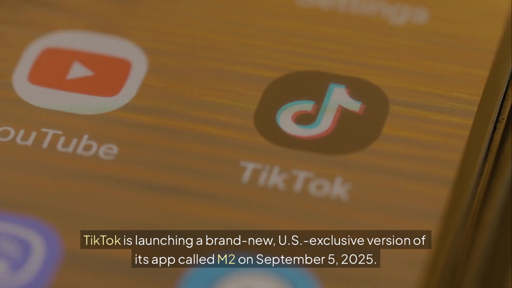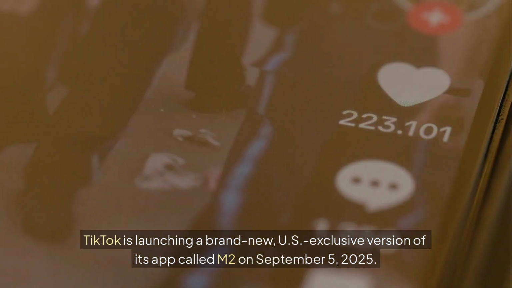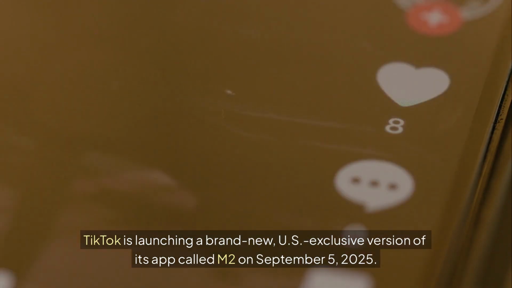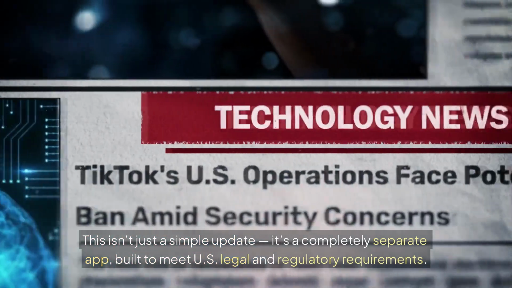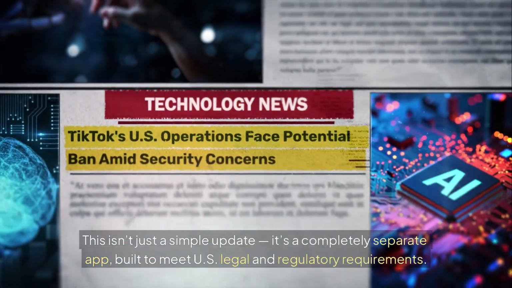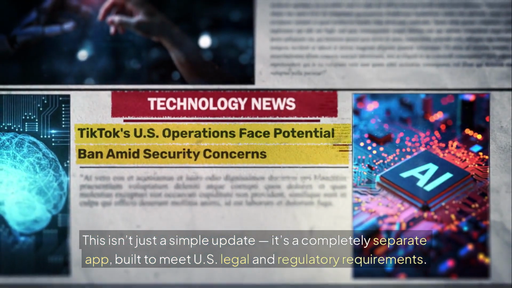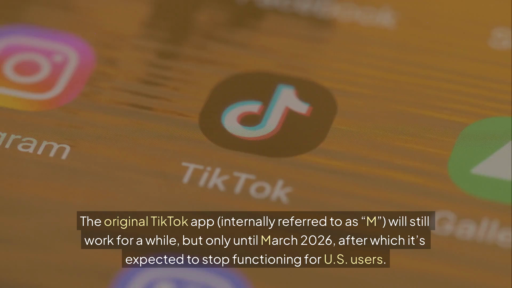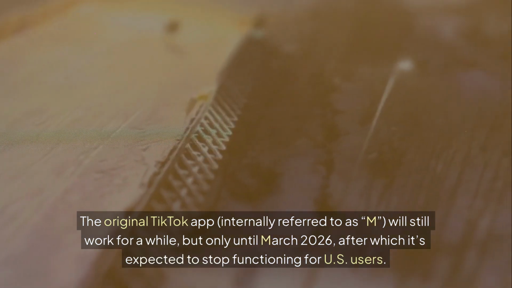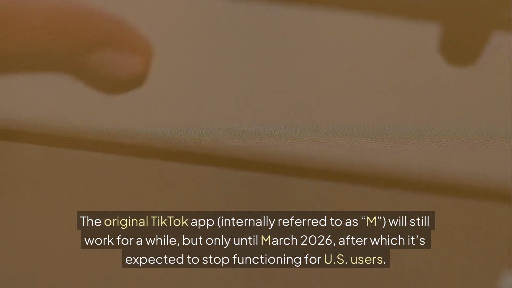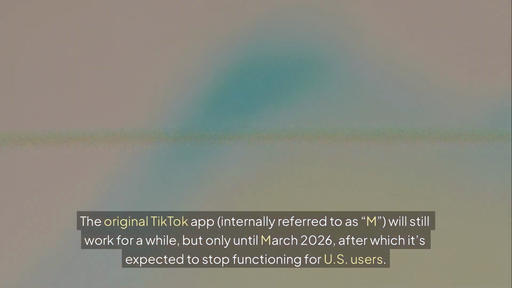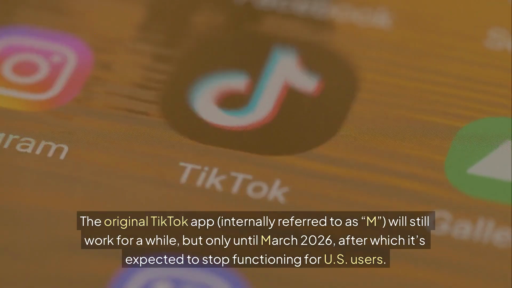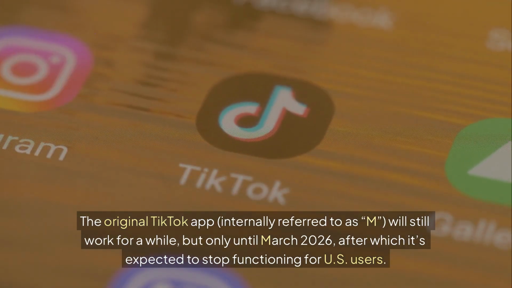TikTok is launching a brand new, US-exclusive version of its app called M2 on September 5, 2025. This isn't just a simple update, it's a completely separate app, built to meet US legal and regulatory requirements. The original TikTok app, internally referred to as M, will still work for a while, but only until March 2026, after which it's expected to stop functioning for US users.